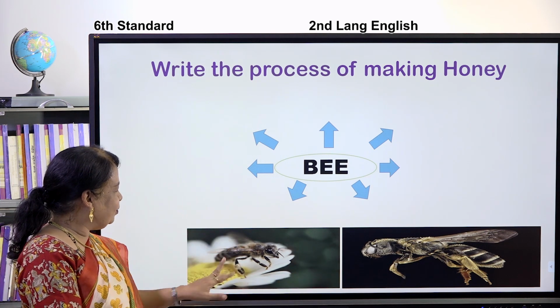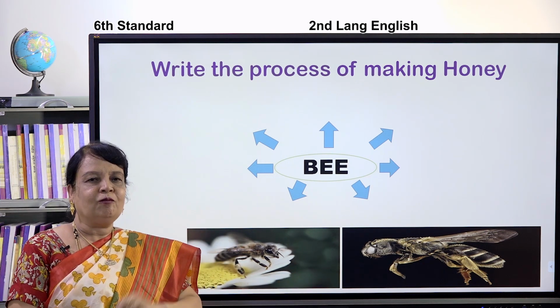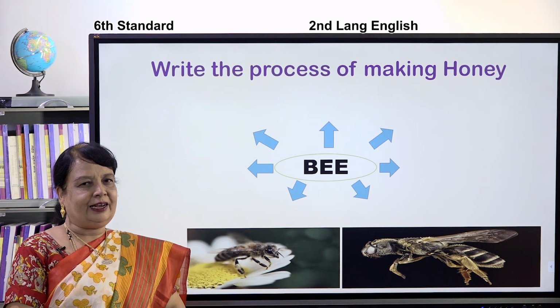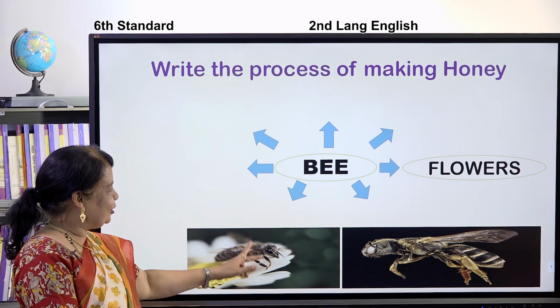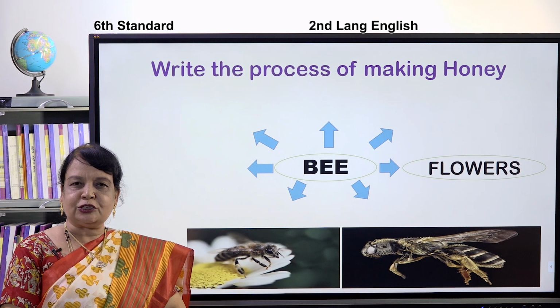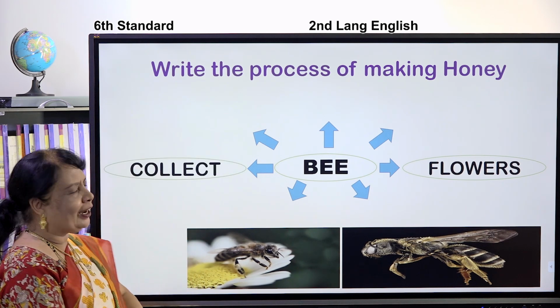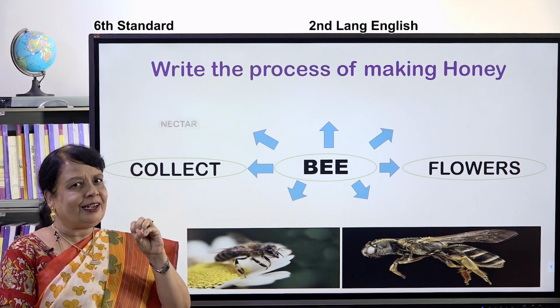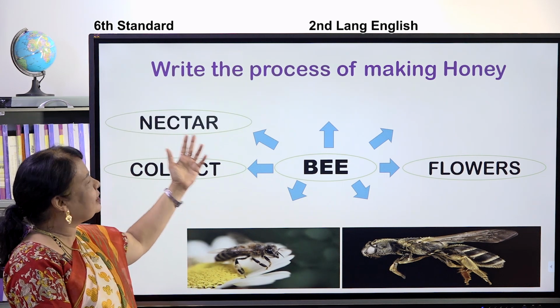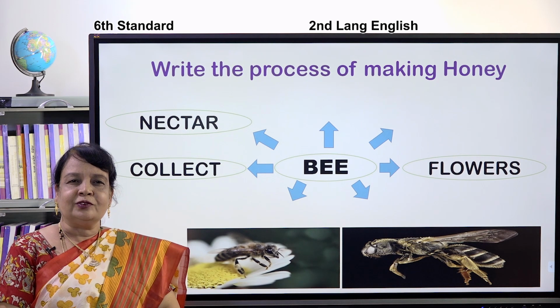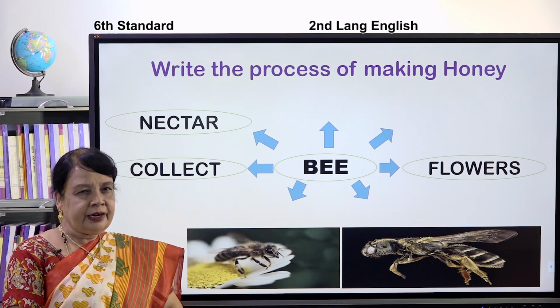Yes, one of the honeybees is sitting on the bloom flower. Yes, it is sitting on the flower. After sitting on the flower, what it will do? It will collect. Yes, children, it will collect. What does it collect? Yes, the juice. The juice is called as nectar. What is it called as? Nectar.